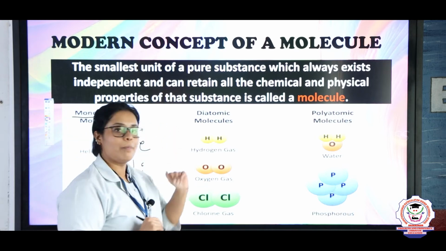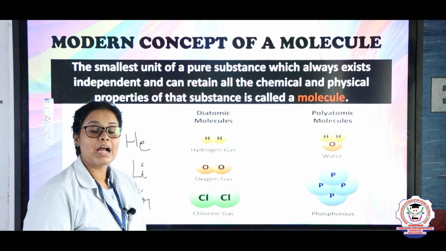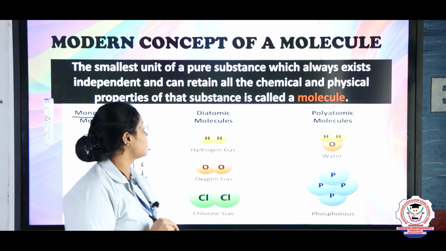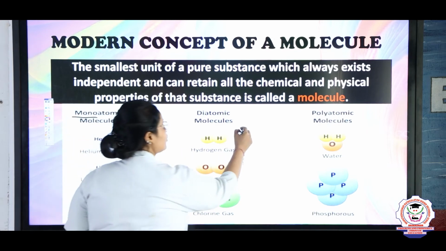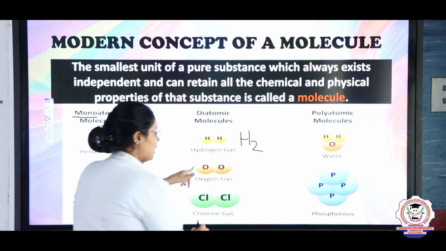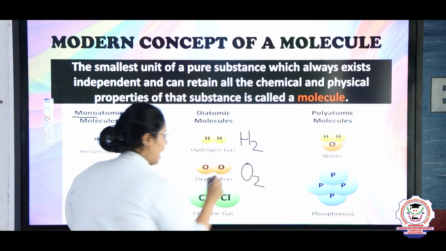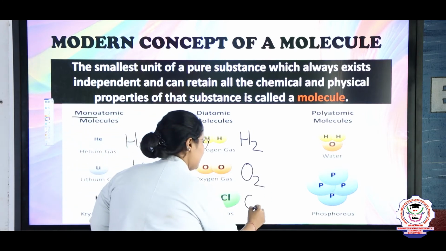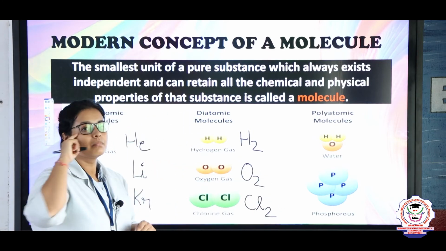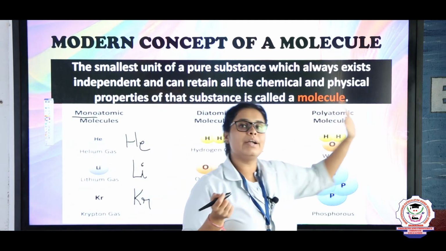Same way, diatomic. Diatomic means there are two atoms in this. So here the two atoms are hydrogen, H2, O2, and the last one is Cl2, right?